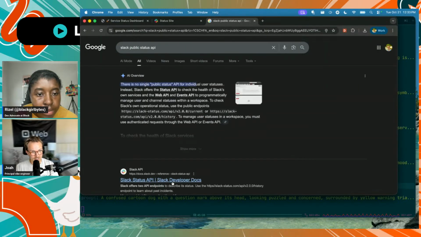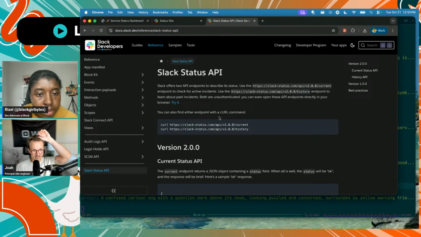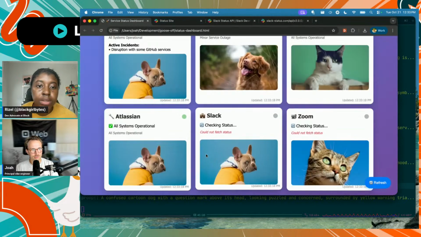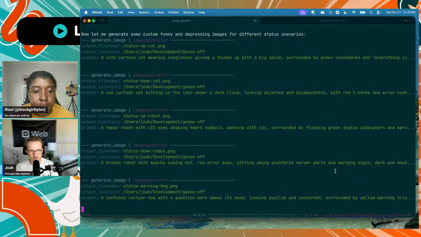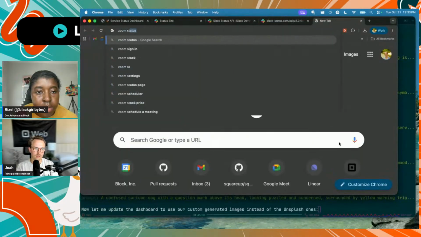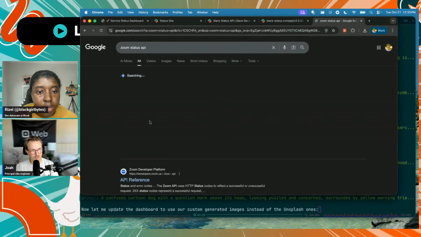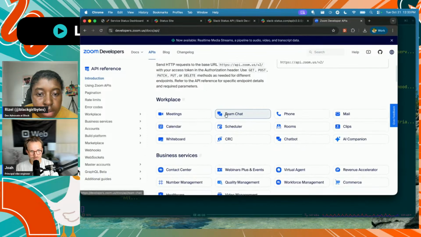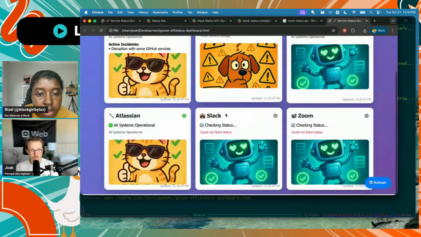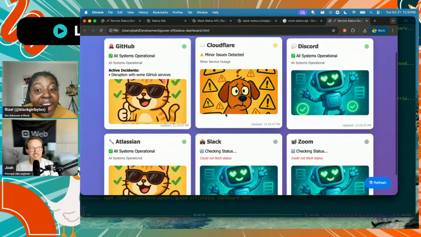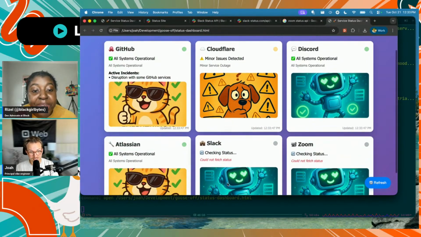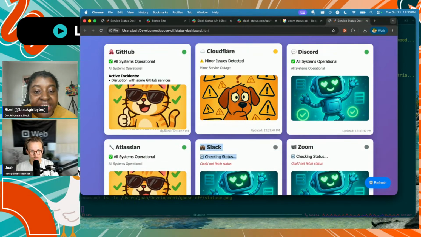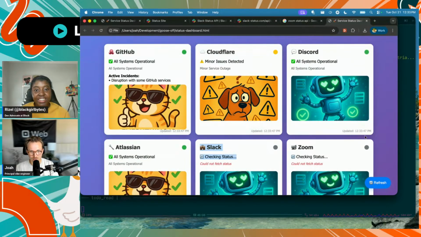Let's see. It does have a Slack status. Okay, it does. That's what I want to use then. I'll let Goose know. I wonder if Zoom has one. That's not what I'm looking for. Right. Oh, look. Nice. Okay, but it looks like it is working, except for Slack and Zoom. These other ones do seem like they're working properly.